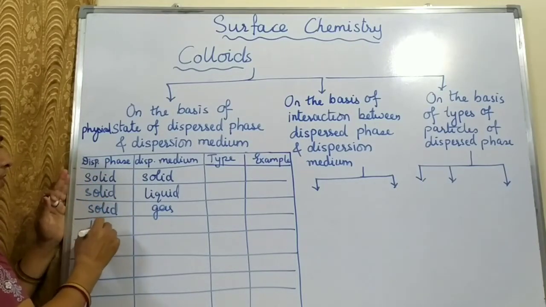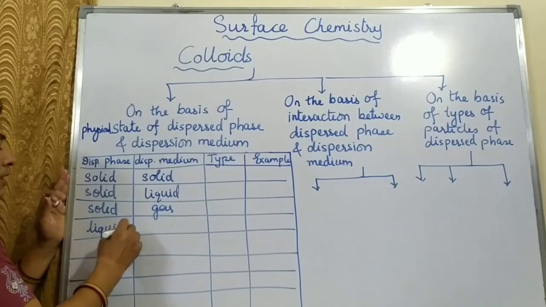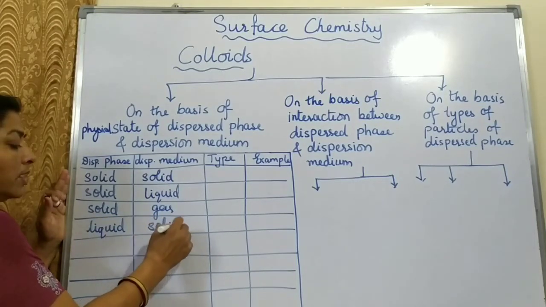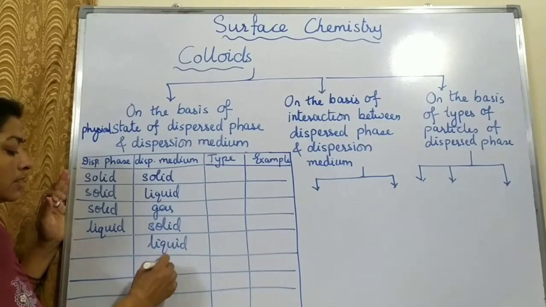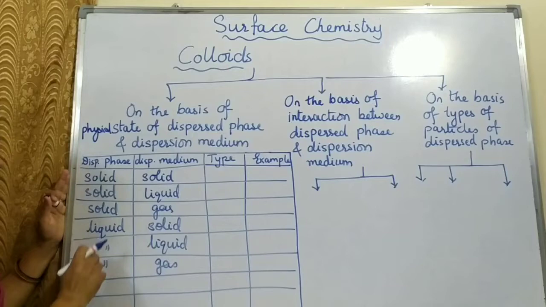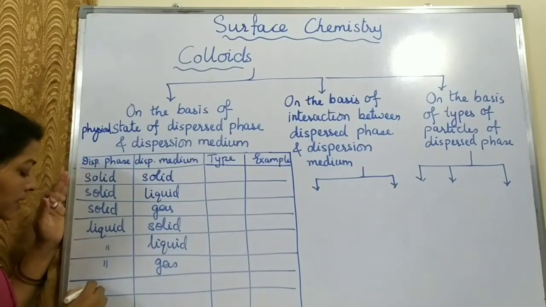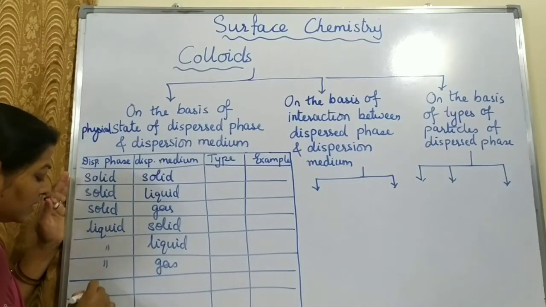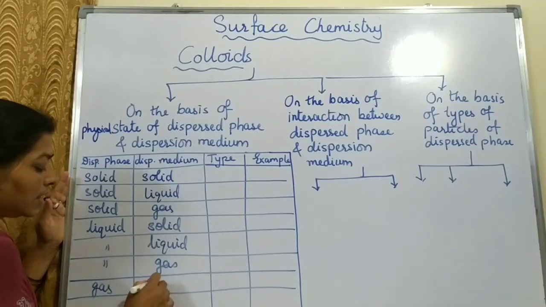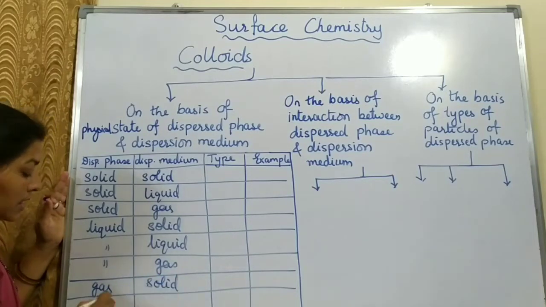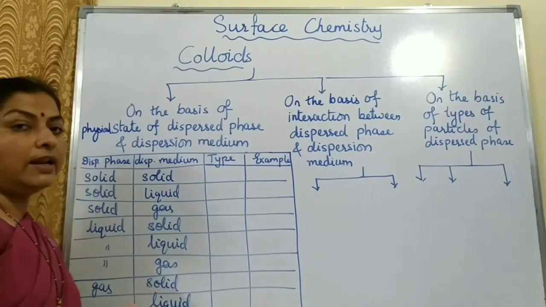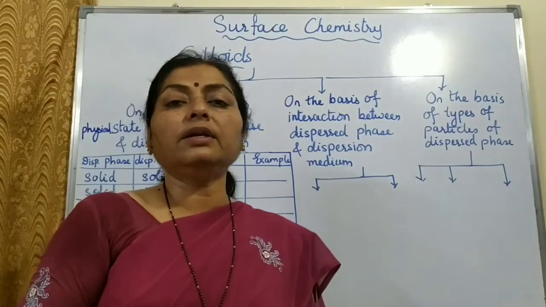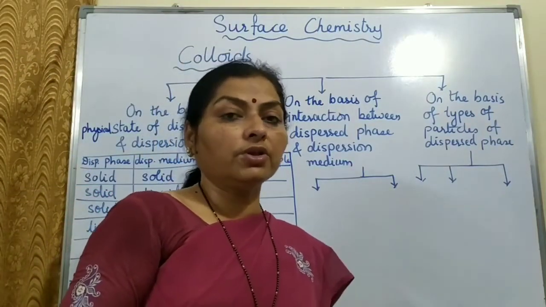Then if the dispersed phase is a liquid, this can be a solid, it can be a liquid, or it can be a gas. In all the three cases, the dispersed phase is liquid. If the dispersed phase is a gas, this again can be a solid, it can be a liquid, or it can be a gas. But gas and gas will never be a colloid. It can be a true solution always.